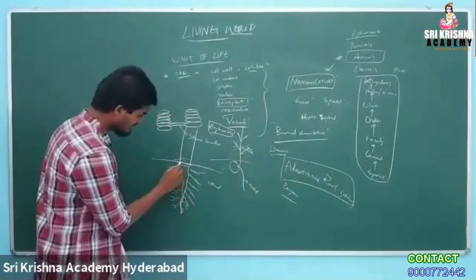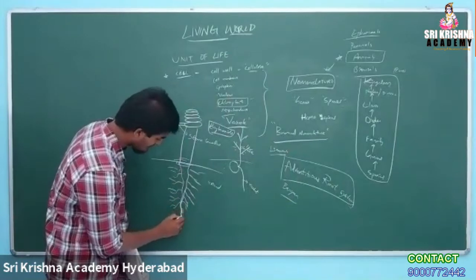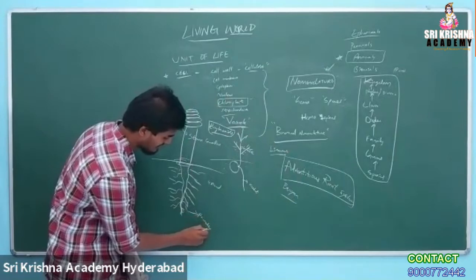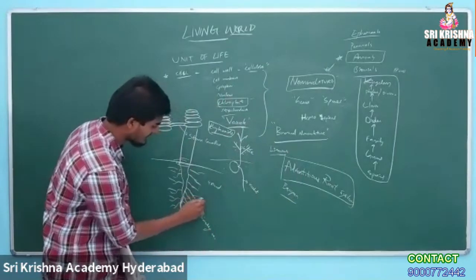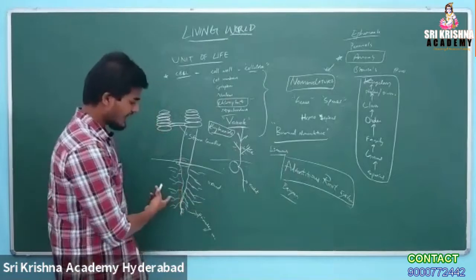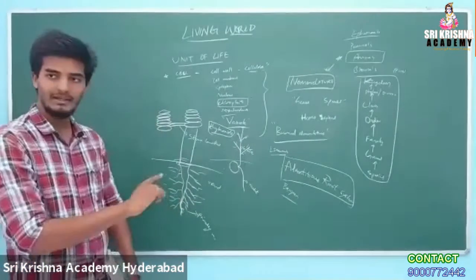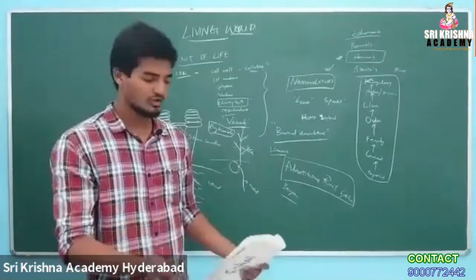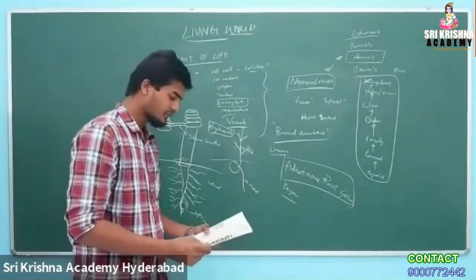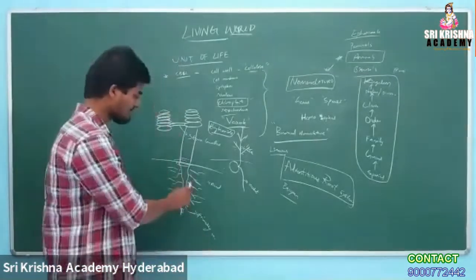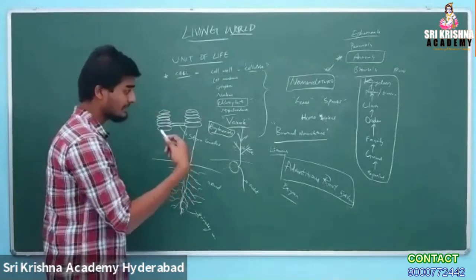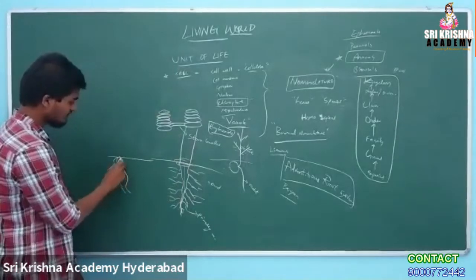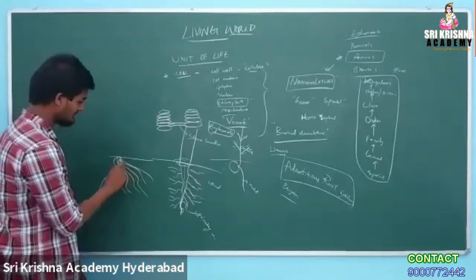Here the big one which starts from top to bottom is called the primary root. It is there from the beginning, and all these are secondary or tertiary roots. In the taproot system, the primary root is always there from beginning to end, whereas in the adventitious system, the primary root may be there or may be worn out. In the taproot system, the main root is very, very thick compared to its branches. In the adventitious root system, there is no main root or primary root.